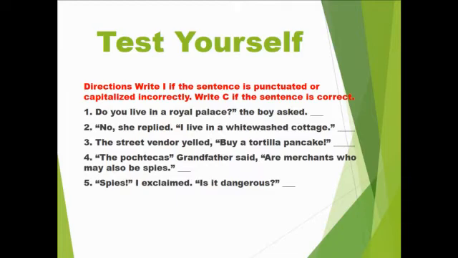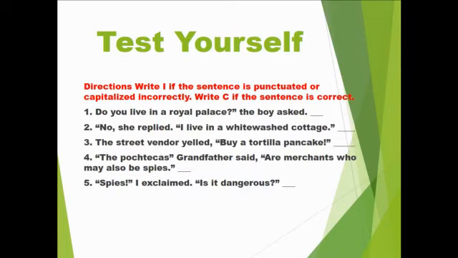Write C if the sentence is correct. Question number 1. Do you live in a royal palace? The boy asked. Is this sentence punctuated or capitalized correctly or incorrectly? If it is correct, write C. If it is incorrect, write I.